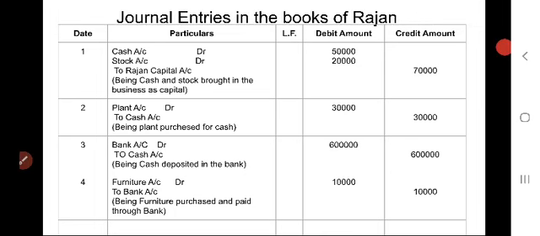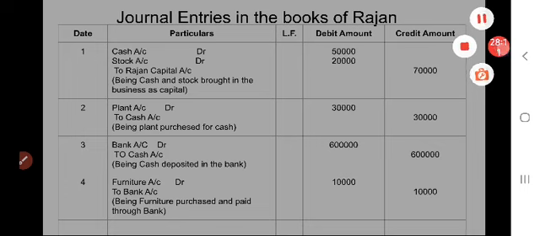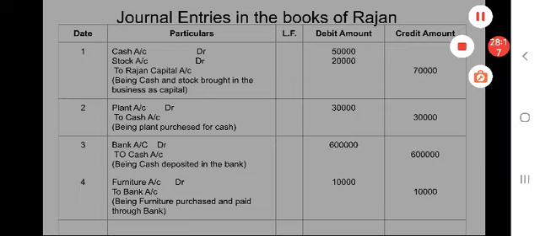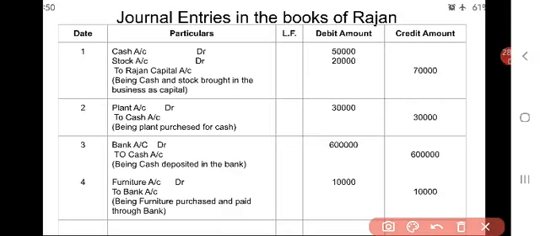See, plant account debtor 3 lakhs, to cash account 3 lakhs, being plant purchased for cash. So now the entry will be completed. To say that it is completed, we have to draw an underline within the particulars column. Then it is completed.